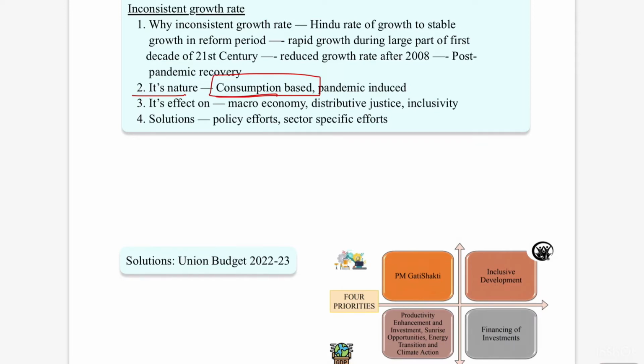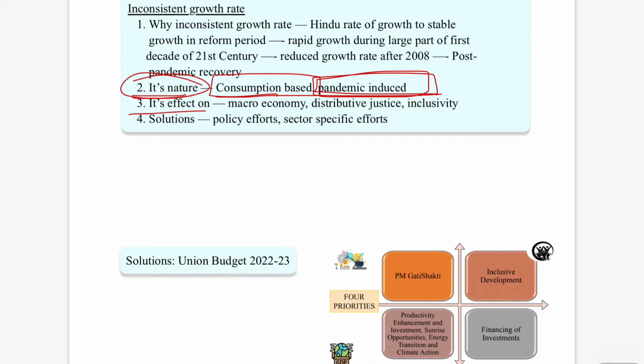And another one, if you observe, recently there was a reduction in the growth rate of the Indian economy because of pandemic related lockdowns or pandemic related restrictions. So it is also some kind of phase in the Indian economy. So these are the natures of growth rate that you have to observe, or approach, in this chapter.